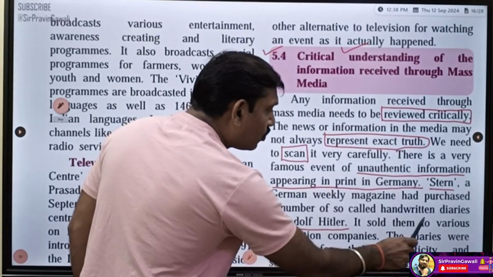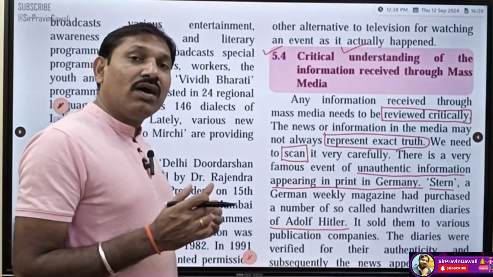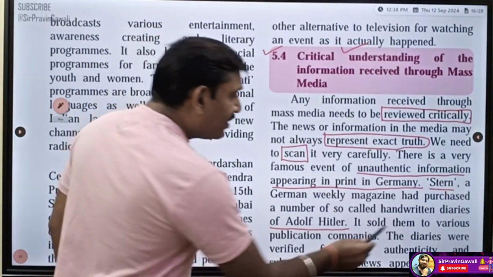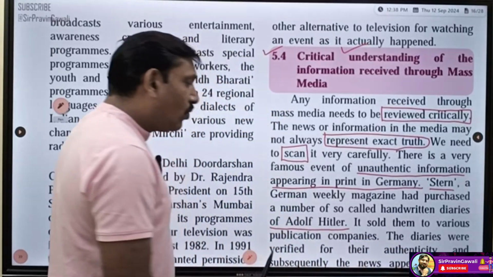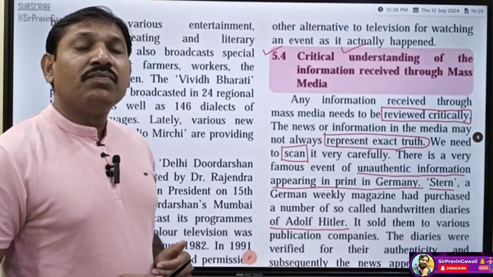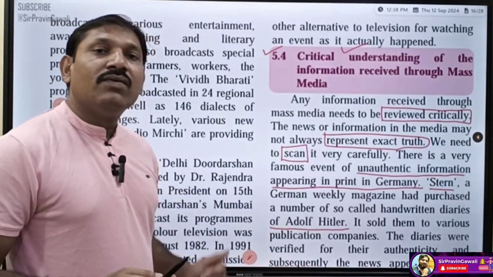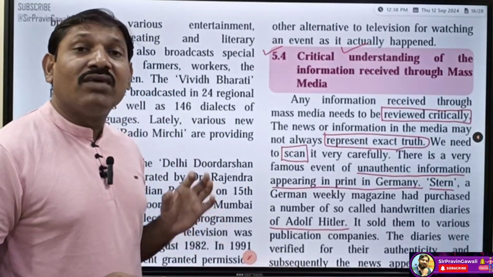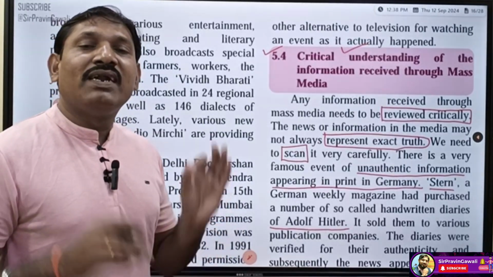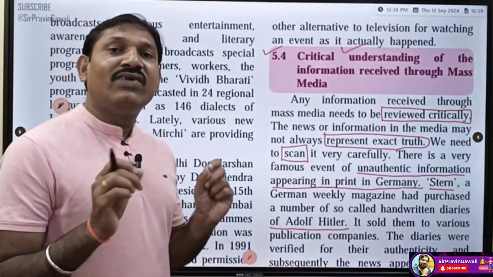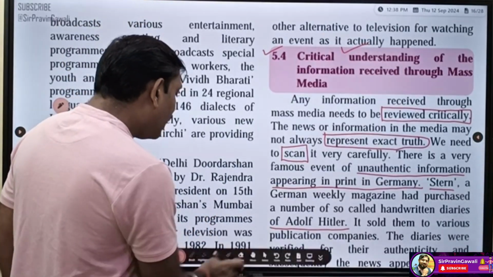It sold them to various publication companies. Now these diaries were sold to other publication companies. The diaries were verified for their authenticity, and see what happened: the diaries were checked, critically analyzed, and the authenticity of the document was verified. Because in historiography, what is important? Checking the authenticity of any document is very, very important. We should verify the information that we receive. So this is very important in historiography.